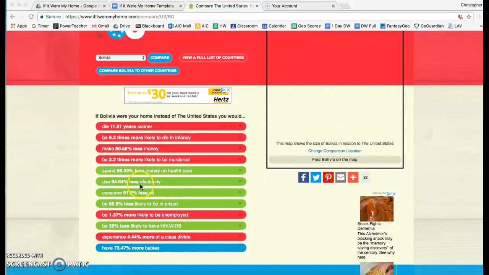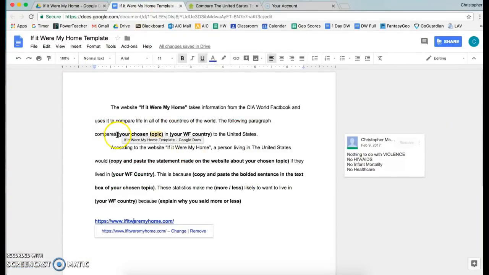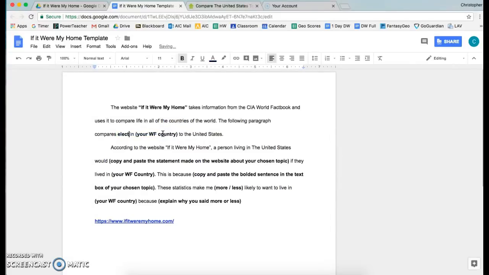So if we have our topic as electricity, we're going to go back, and where it says compares your chosen topic, we are going to put in electricity usage. Then we're going to write the name of your World's Fair country. For this example, we're doing Bolivia, to the United States.